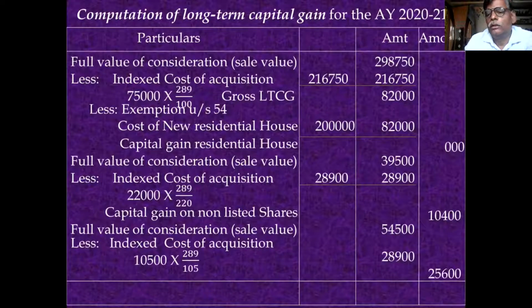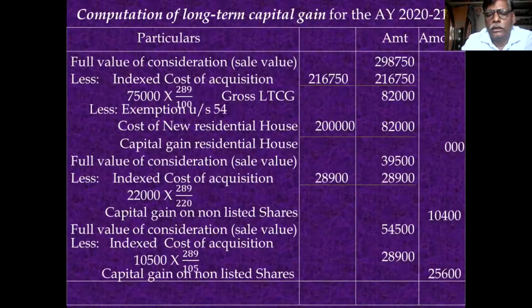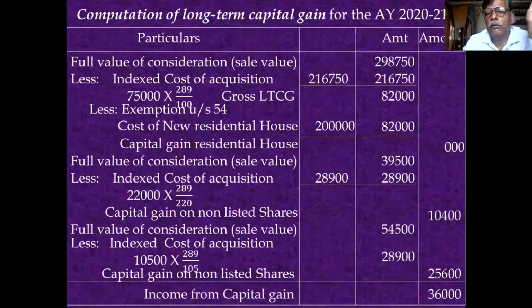You deduct it, and the balance is 25,600. 25,600 is the capital gain on non-listed shares. That is the third one. Then you take the total of the outer column. The outer column total is 36,000. This is called income from capital gain.